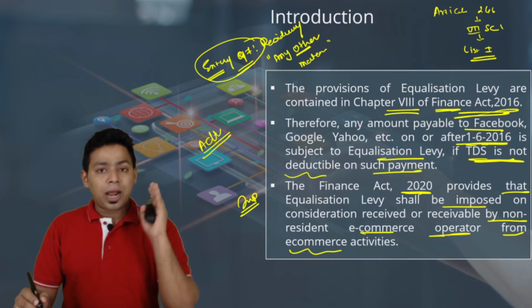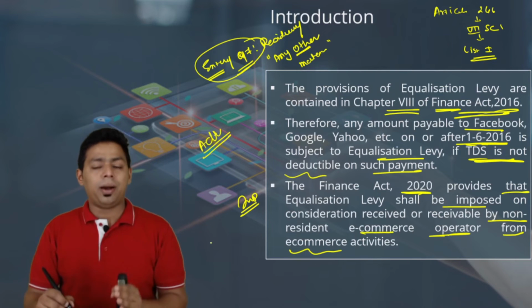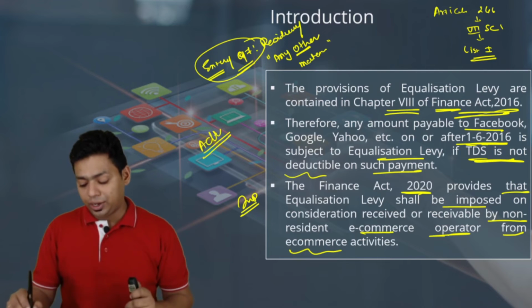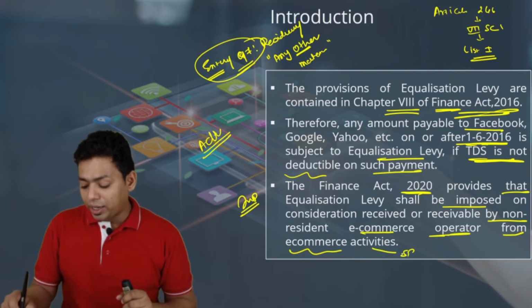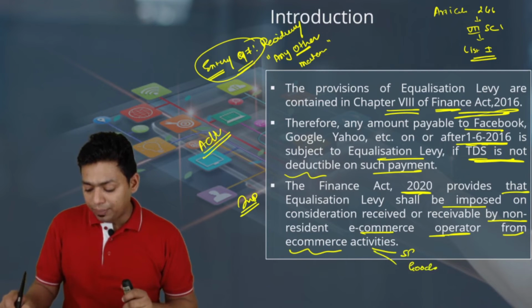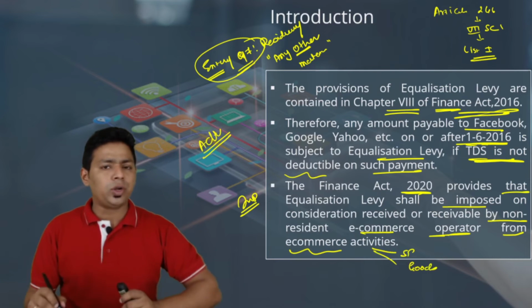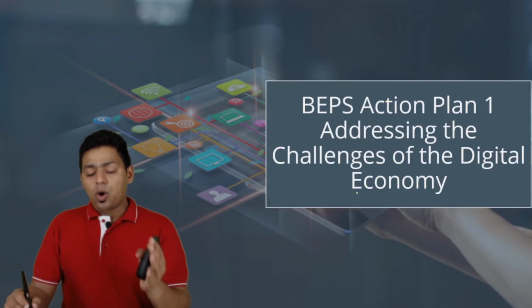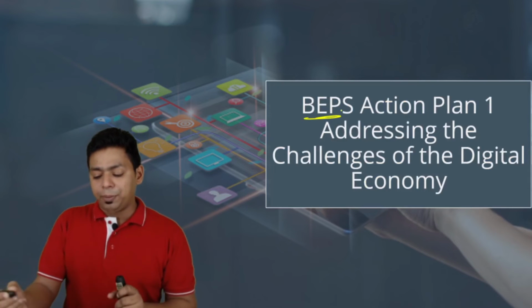Right now, the primary target is Amazon, Alibaba, this kind of global player which are having their economic transactions in India. It can be service provider, it can be supplier of goods. Okay, so that is e-commerce activity. We are going to learn it in very much detail in coming sections. So all these are according to BEPS action plan.